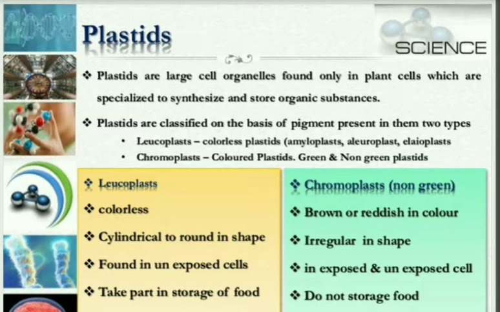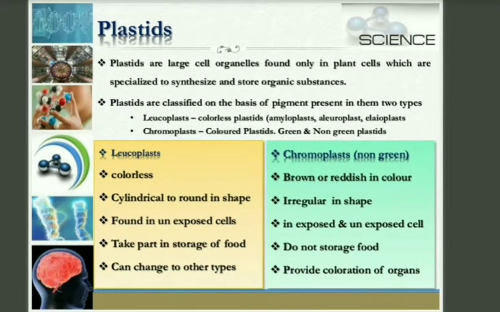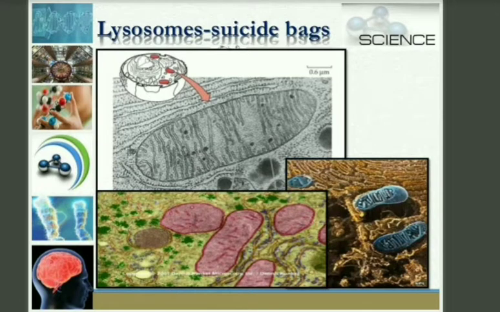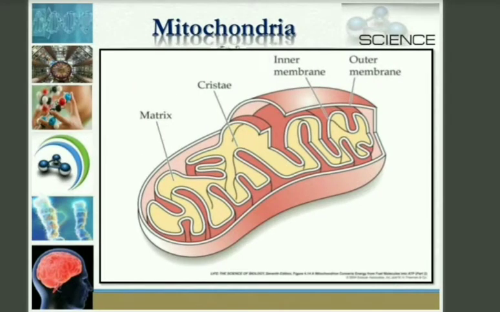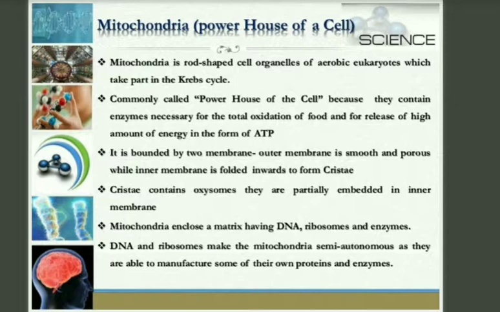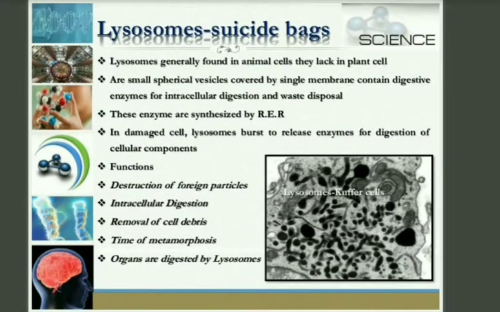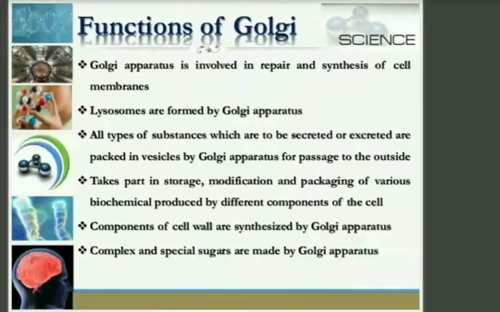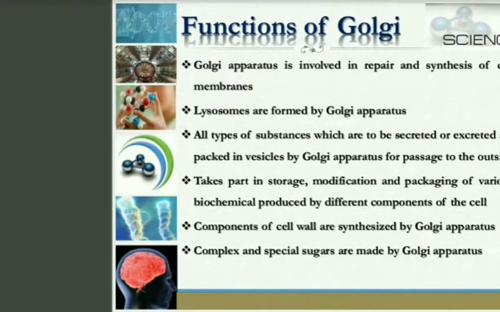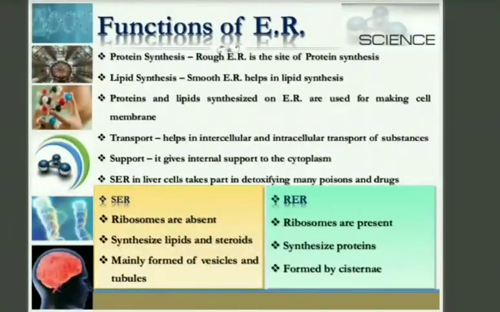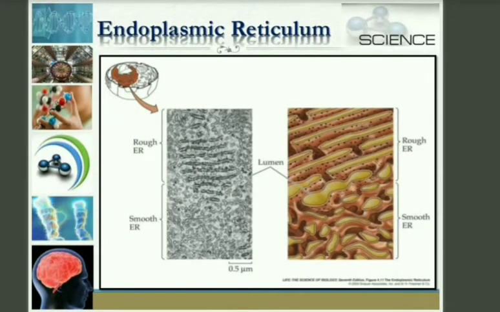And in that we have done different types of cells. Up to now you have completed prokaryotic, eukaryotic, and different cell organelles. In our previous video we completed lysosomes, which are called suicidal bags, then mitochondria, which are called the powerhouse of the cell, different functions of mitochondria, why lysosome is called a suicidal bag, and the structure of lysosome. Then we completed Golgi apparatus, and before that endoplasmic reticulum.